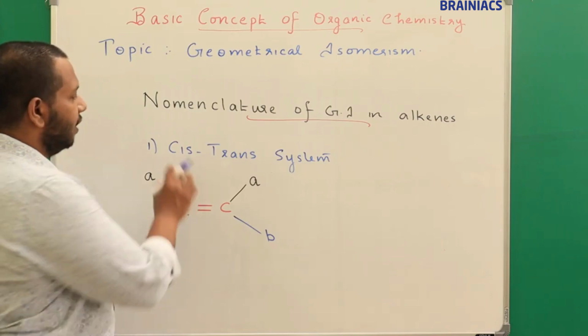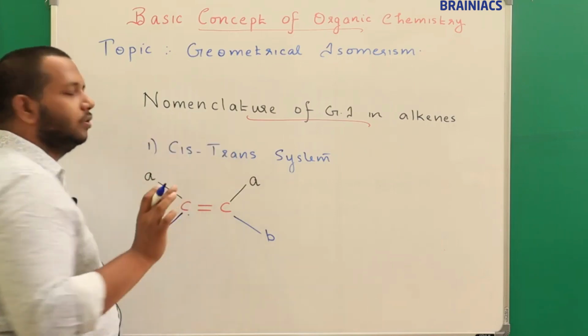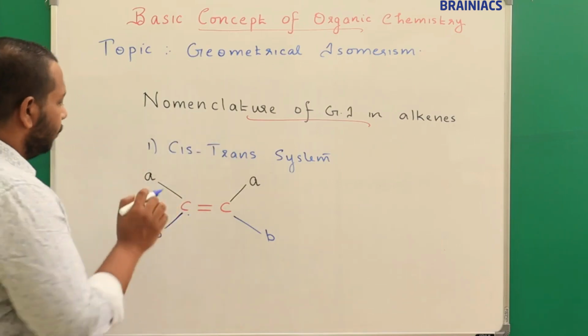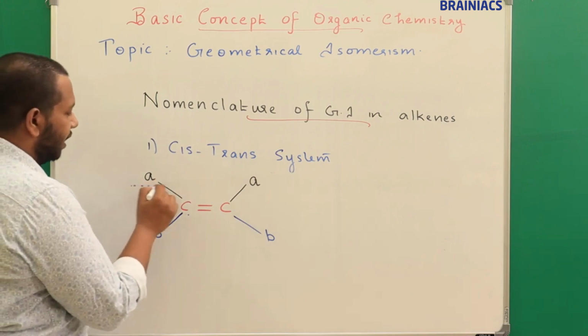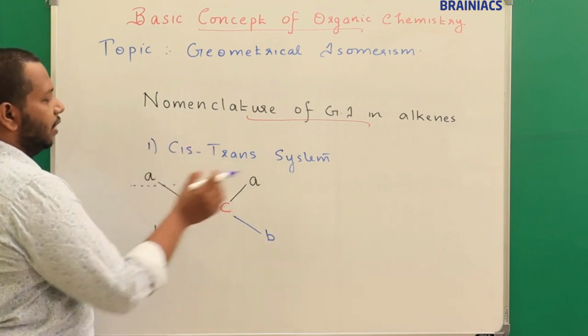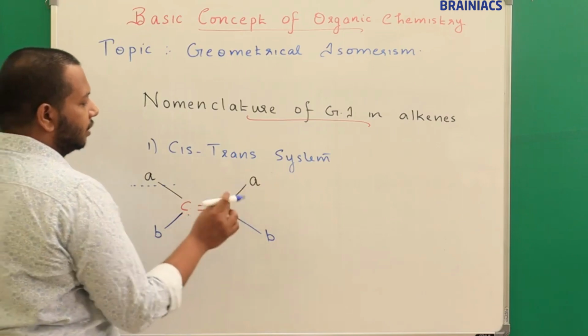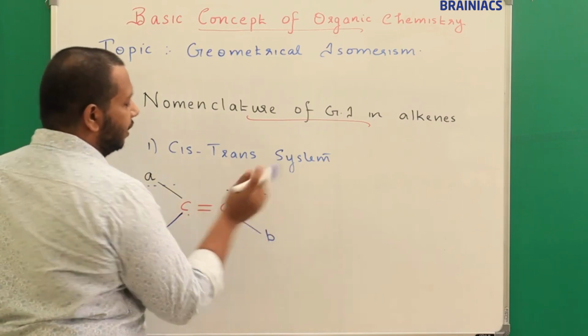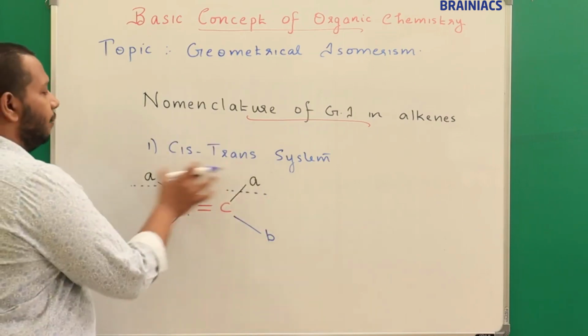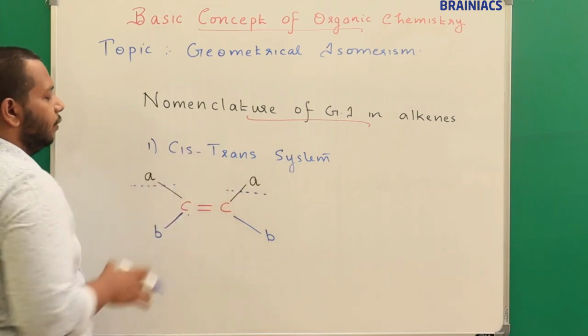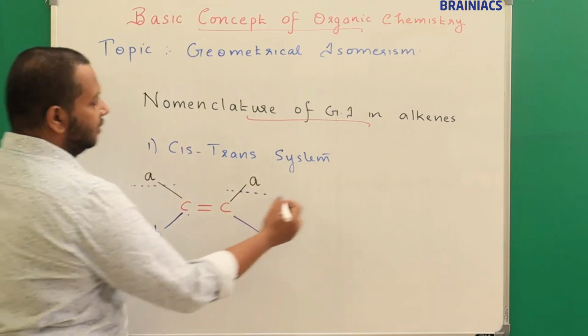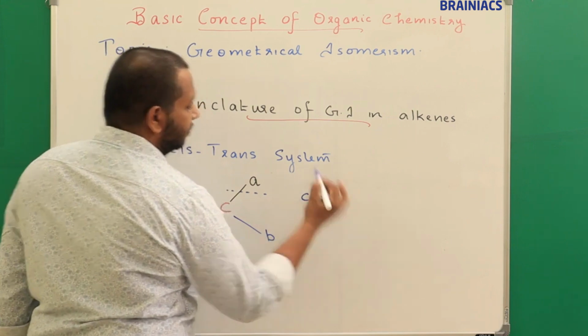Now how do I assign whether it is cis or trans? If I look at the A atom, it is above the plane of the double bond. At the other sp2 hybridized carbon atom, A is also above the plane. If similar atoms are both above the plane of the double bond, then we say this is a cis system.